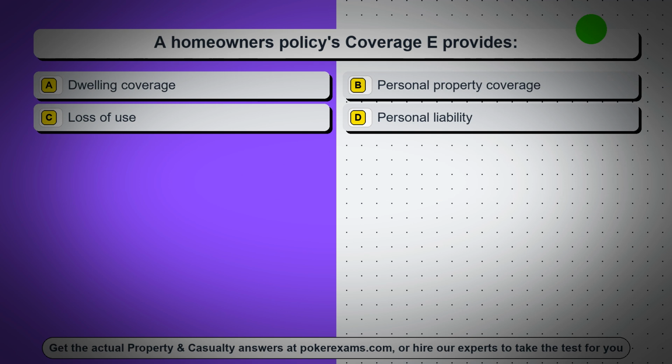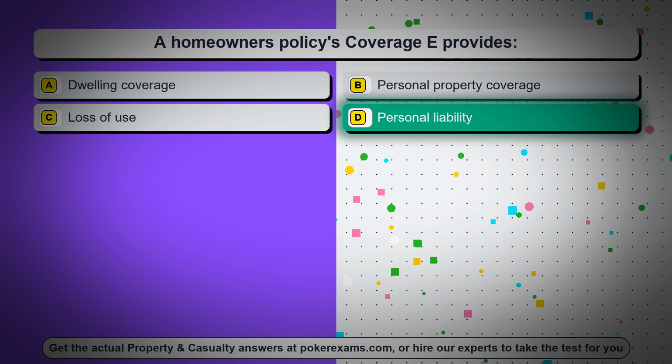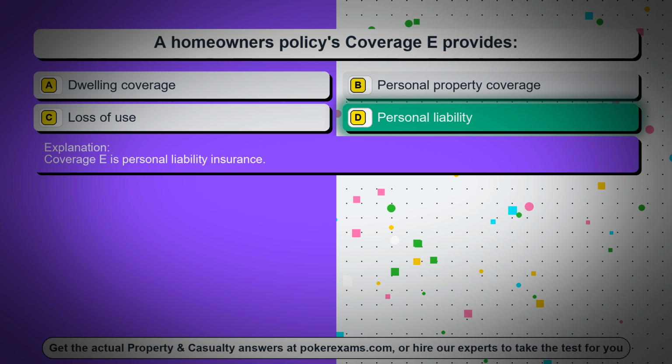Question 79. A homeowner's policy's coverage provides. Option A, dwelling coverage. Option B, personal property coverage. Option C, loss of use. Option D, personal liability. The correct answer is option D, personal liability. Coverage E is personal liability insurance.